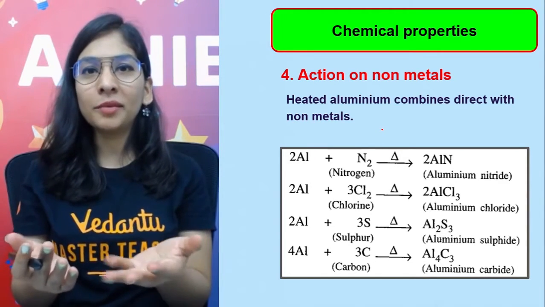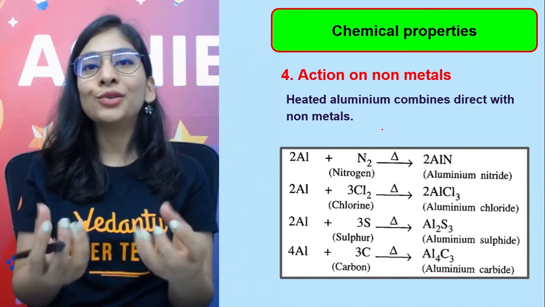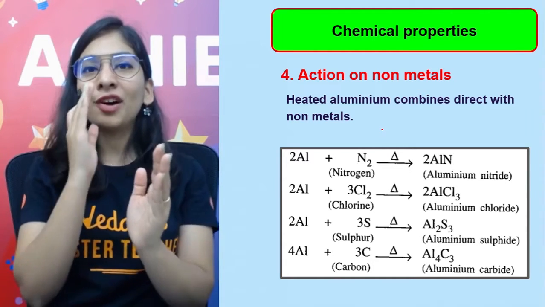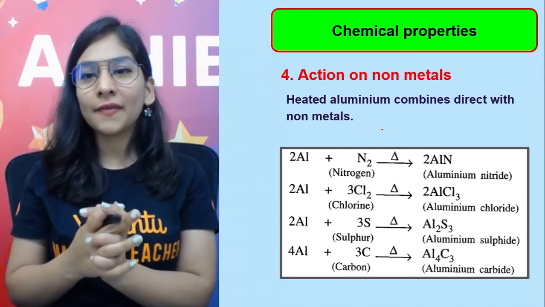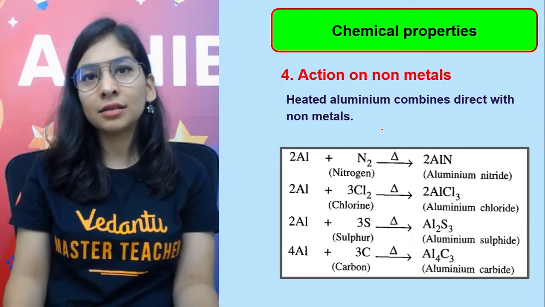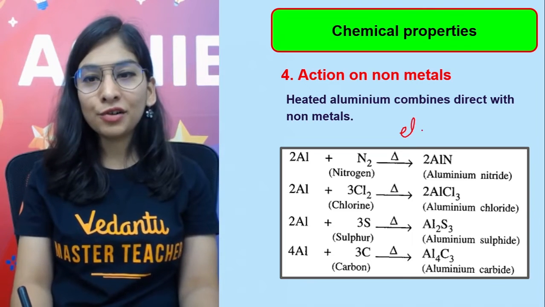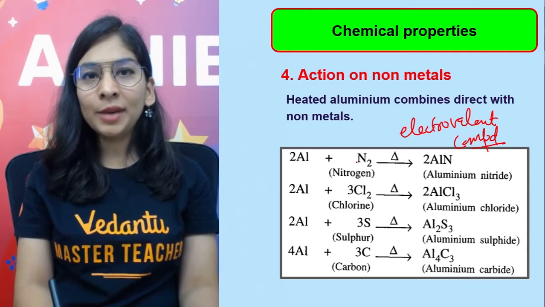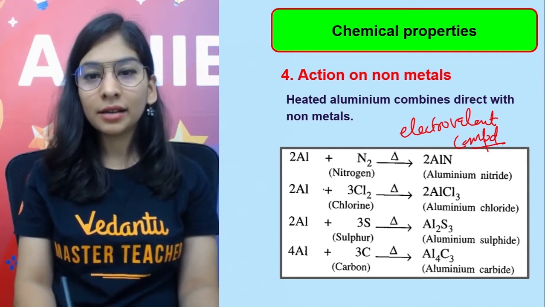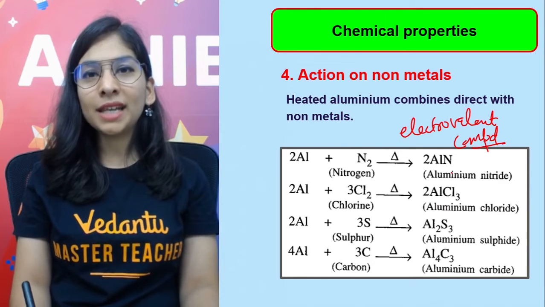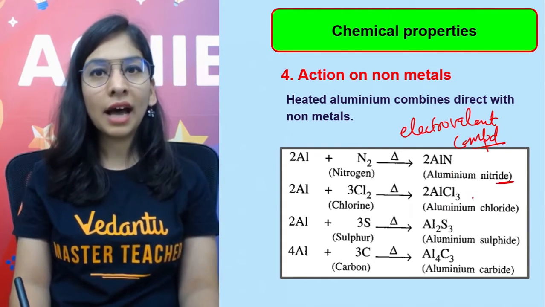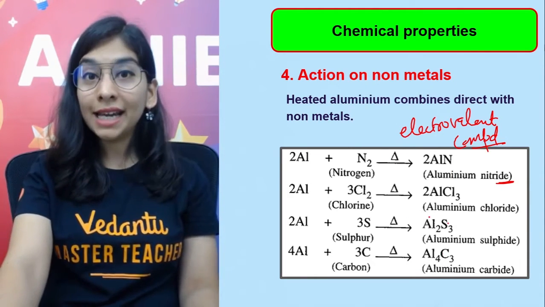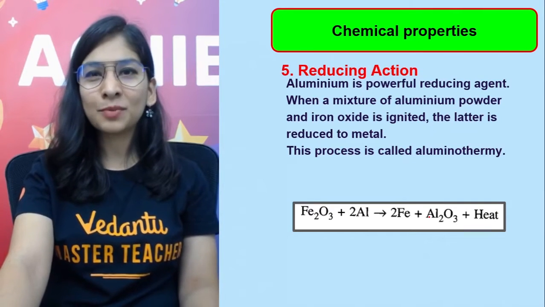Now this is metal. How is that going to react with non-metal? Metal with non-metal gives you an ionic compound. Metal loses its electron to the non-metal. The non-metal takes it, the metal becomes positive and the non-metal becomes negative. Opposite charges combine with the electrostatic force of attraction to give an ionic compound, also called an electrovalent compound. So easy peasy. Let me tell you: aluminium with nitrogen, aluminium nitride; aluminium with chlorine, aluminium chloride. Metal with a negative ion always ends with IDE: aluminium chloride, aluminium sulfide, aluminium carbide. Don't forget to write the right formula because you know the valency. That's what I can expect from you.